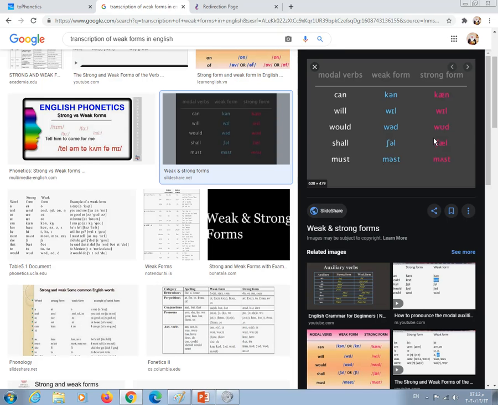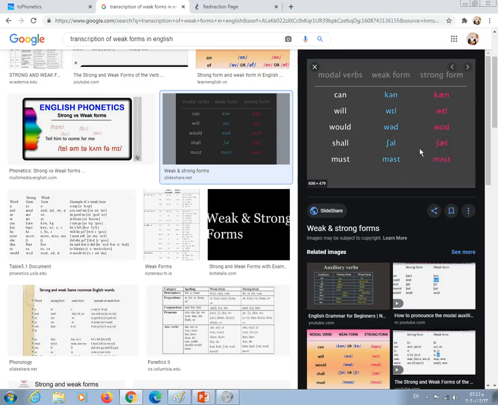Okay, the second case is when we want to make a contrast. For example, you can't swim, and I say no, I can. Here there is a contrast between can and can't, and both must be stressed and must be pronounced in their strong forms. So again, these are words which have two forms, weak forms and strong forms, and they usually come in their weak forms because they have little meaning. Okay, let's have a look at other forms.